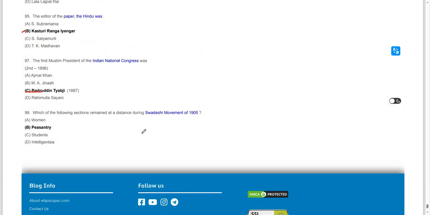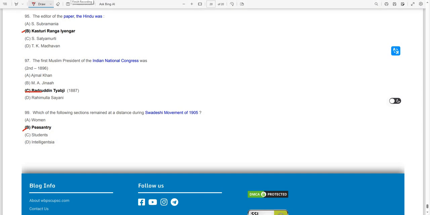And then the last question. Which of the following sections of society remained at a distance during the Swadeshi movement of 1905? This was the peasantry. They remained aloof from the Swadeshi movement of 1905-1906. And here we are, and we are done.